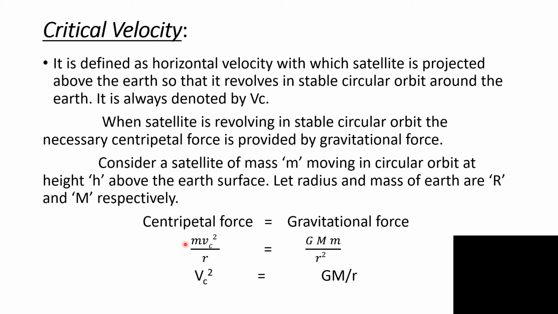So centripetal force is provided by gravitational force. Therefore, m vc square upon r equal to G capital M small m upon r square, where capital M is the mass of the Earth. So vc square is given by GM upon r.